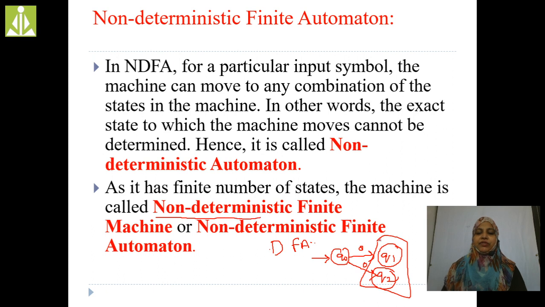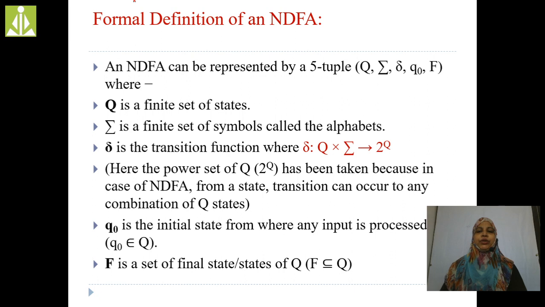And here also we have a finite number of states. That's the reason we call this a finite machine, a non-deterministic finite automaton. In the same way, as in DFA, here also we have 5 tuples: Q, sigma, delta, Q naught and F.